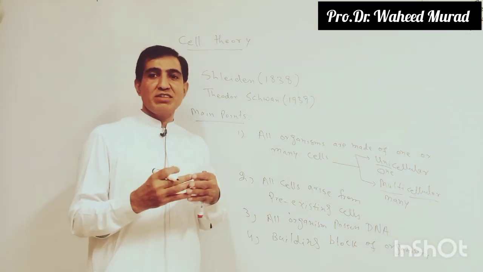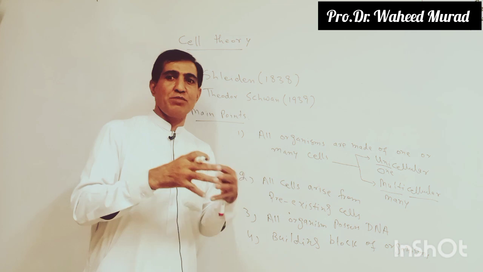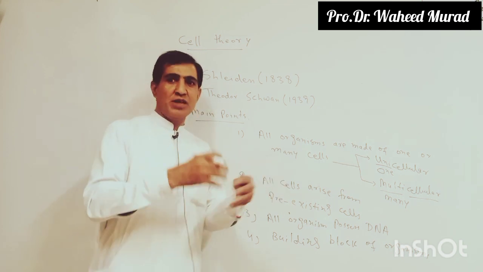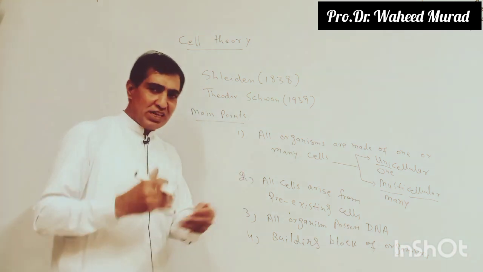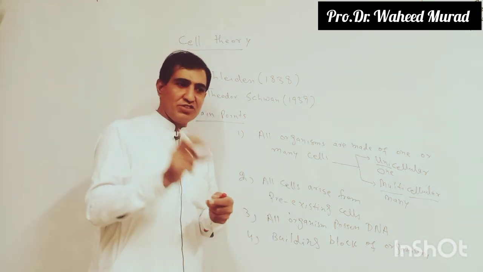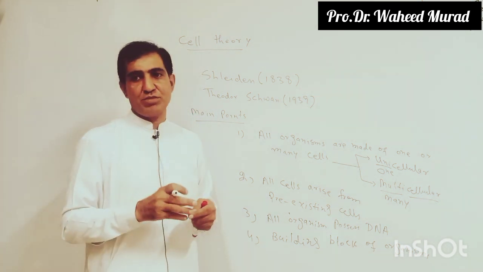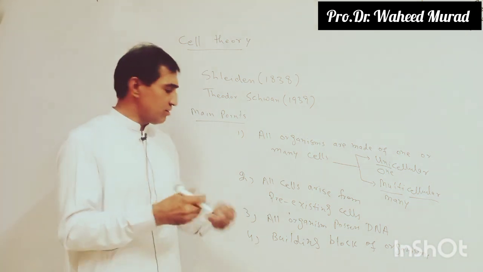Each and every organism, even one with a complex system, is formed by many organs, formed by many tissues, formed by many cells. So cell is the basic unit of structure and function of living organisms, in terms of structure and of function. All the metabolic activities occur within the cell.